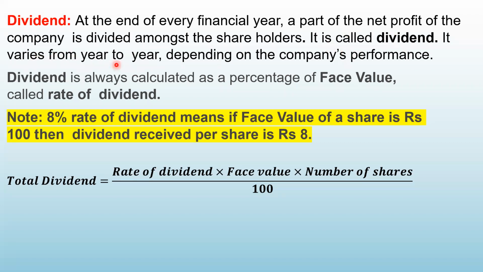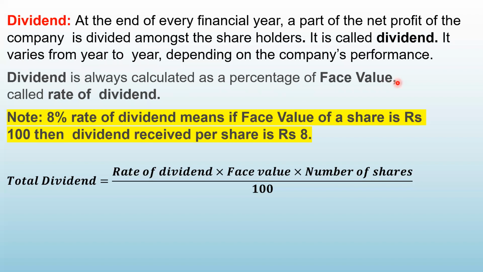Now it varies from year to year because the profit may not be the same every year. The company might have got a very huge profit this year. It may not be the same next year. So dividend may not be the same always. It depends upon the company's performance. Now, remember one thing, dividend is always calculated as a percentage of face value.